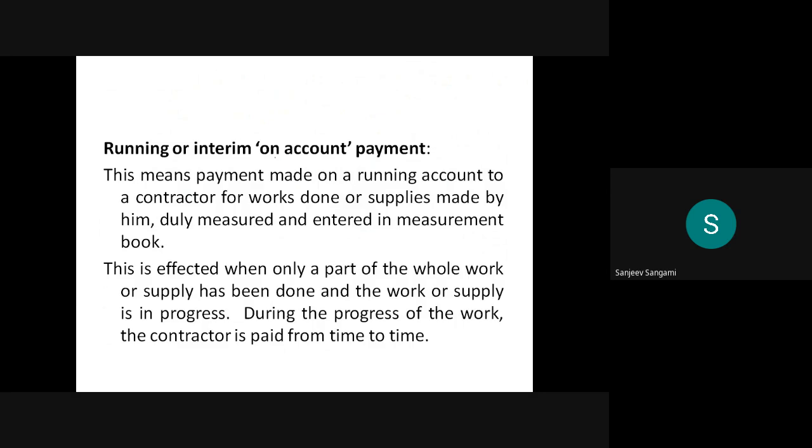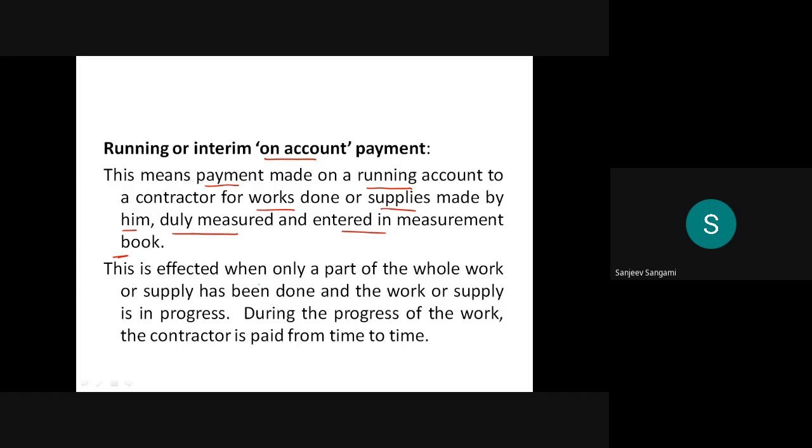Running or interim on account payment. This means the payment made on a running account to a contractor for work done or supplies made by him, duly measured and entered in the measurement book. It is like a partial payment.